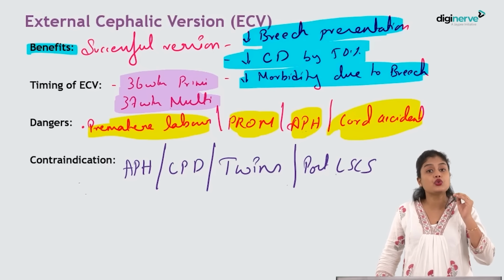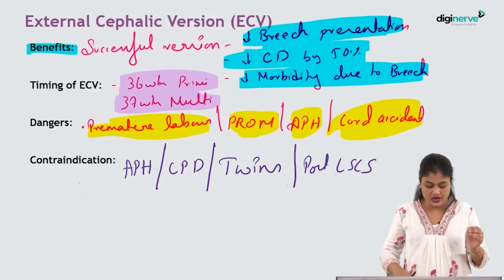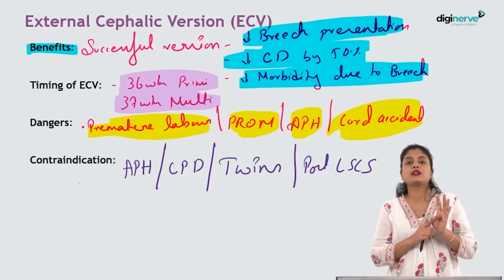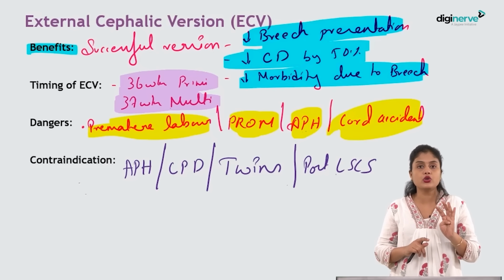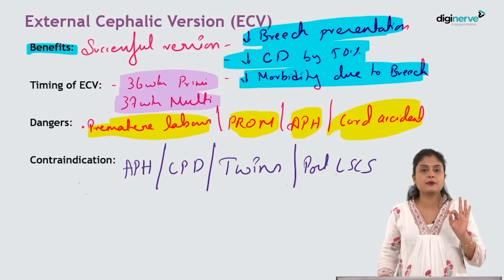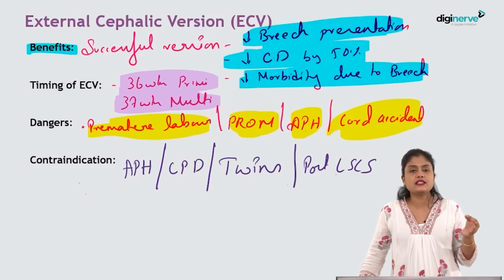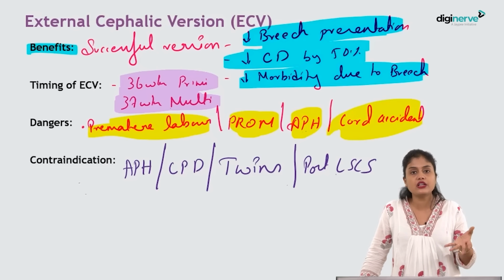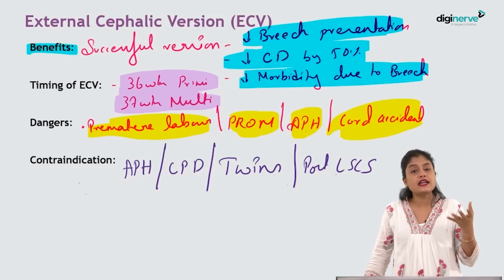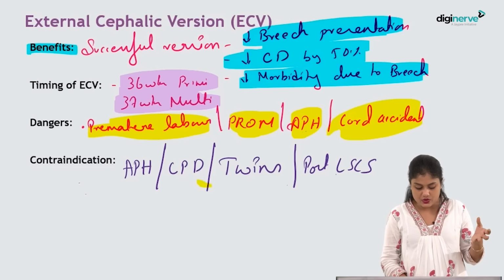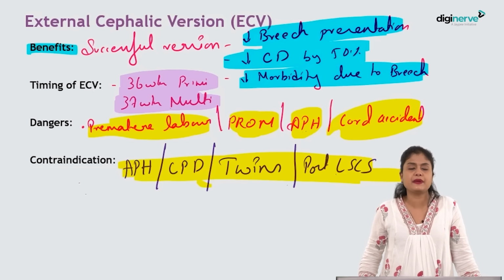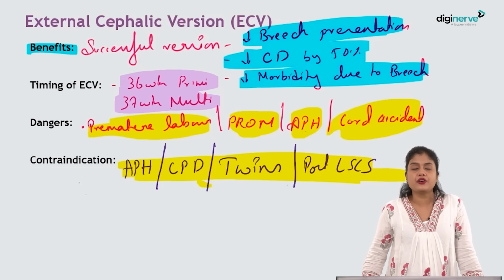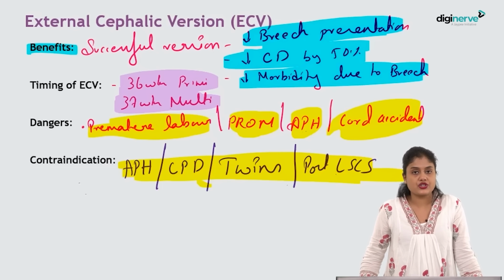And for whom you should not be doing an external cephalic version, if they have known case of antepartum hemorrhage, like for example, they have abruption, they have placenta previa, you should not do. If you have a cephalopelvic disproportion, then what is the point of doing external cephalic version? Anyways, there is a CPD, you cannot deliver the fetus, isn't it? In such case, again, you do not want to do. Or if it is a twin pregnancy or in a post-cesarean pregnancy, remember in any high-risk pregnancies, you generally would not prefer. Only in normal pregnancies, you would prefer to do an external cephalic version, okay?